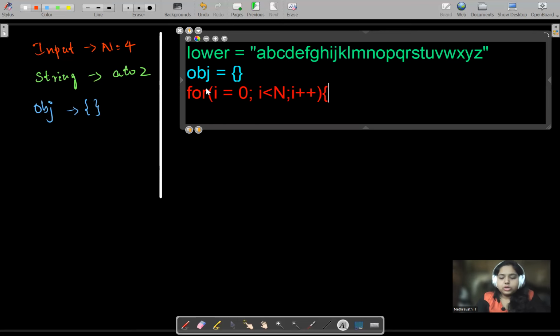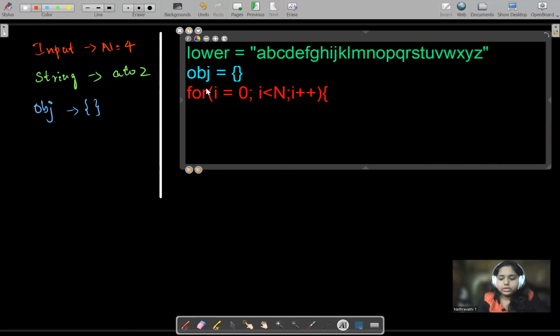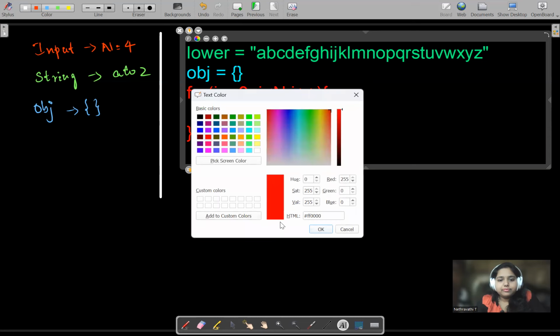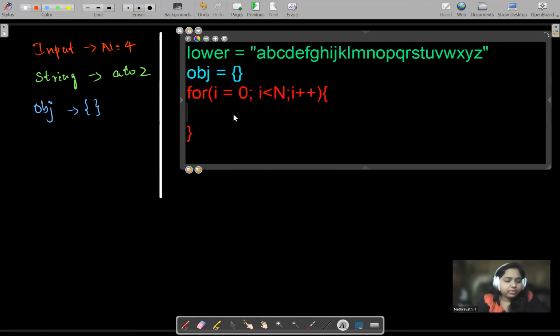Fine. So my for loop is ready. It is running from 0 to n. Now I will take some x as a variable, so that it doesn't confuse me. I want this lower of I, right?